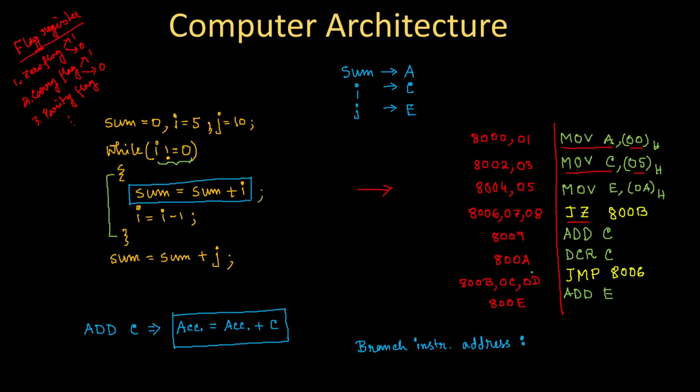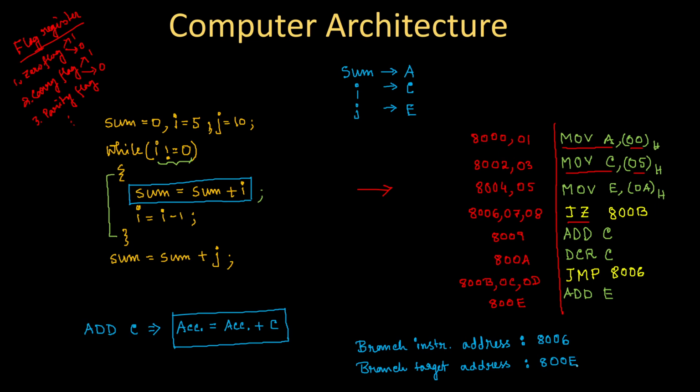Branch instruction address started at 8006, right? You don't need to write all this, just the starting address. So it's 8006. And the branch target address is given by this one, ADD E, so it's 800E.